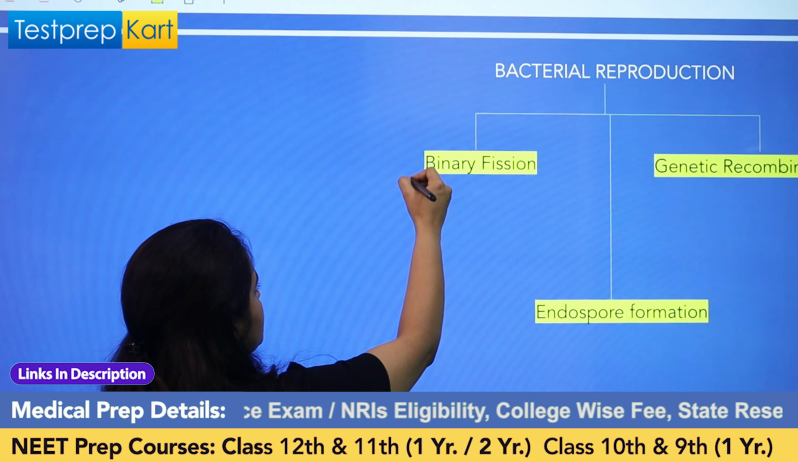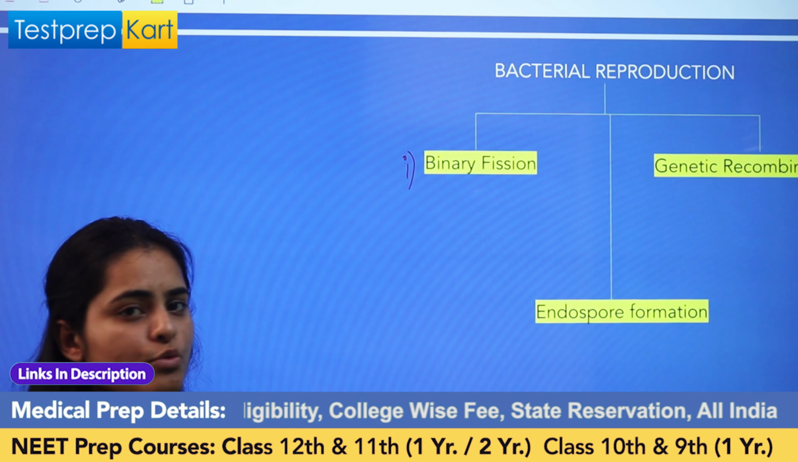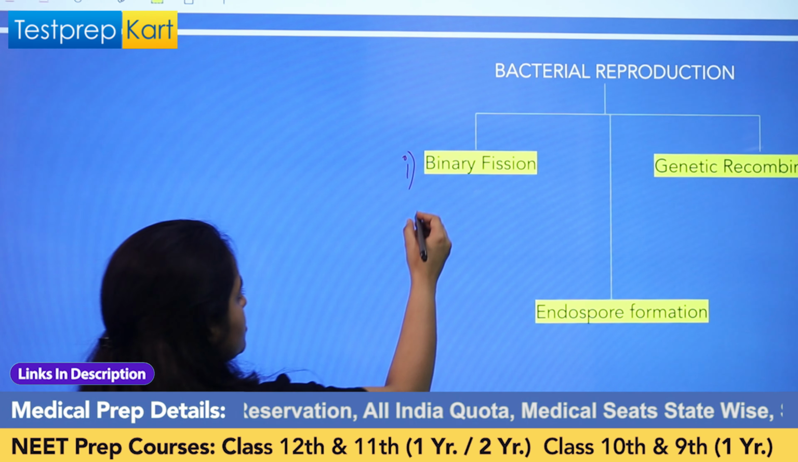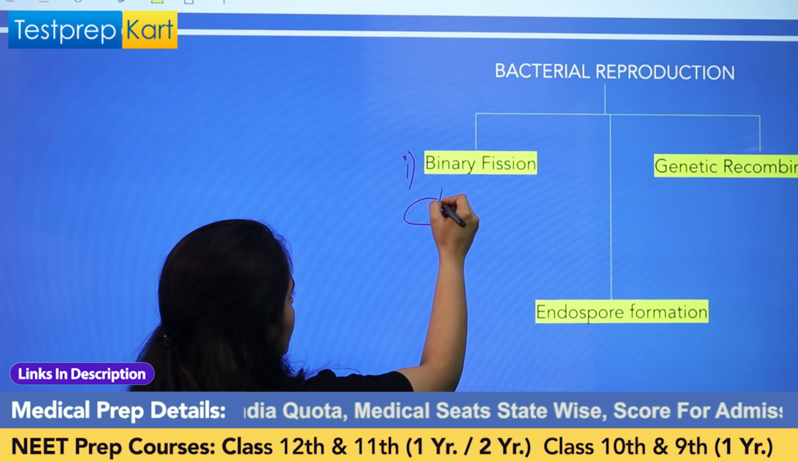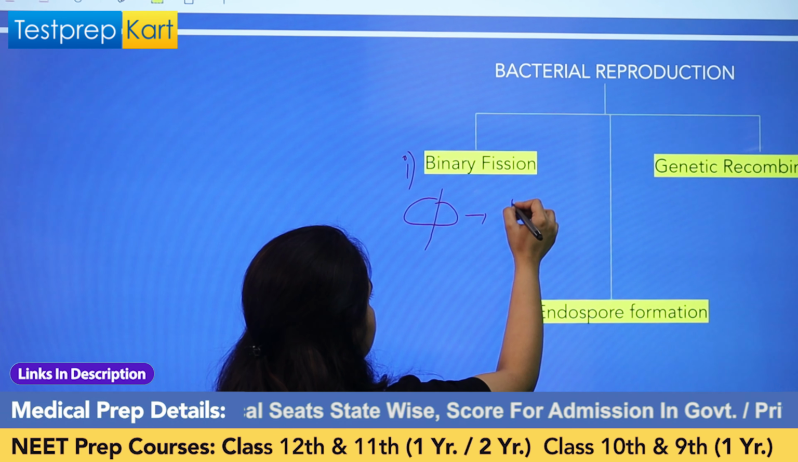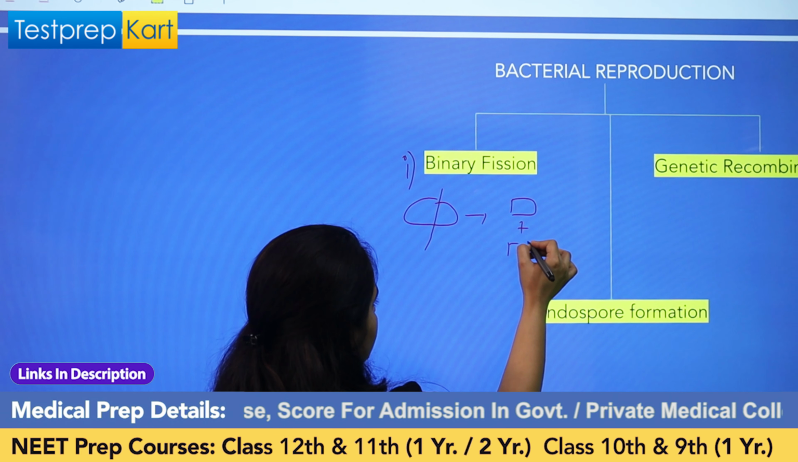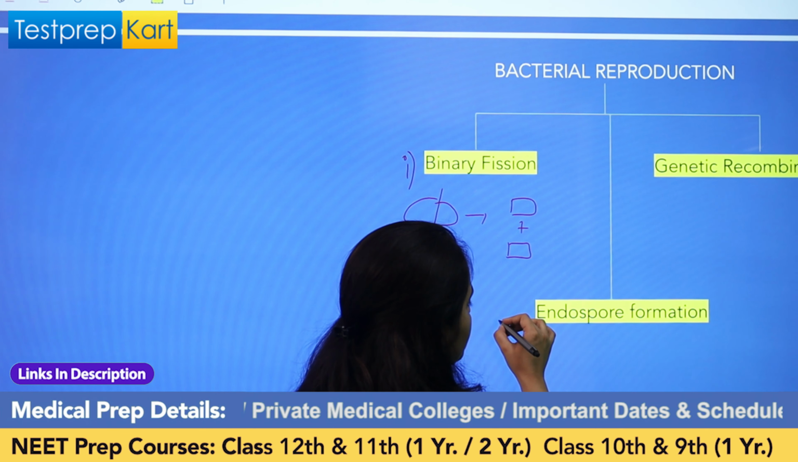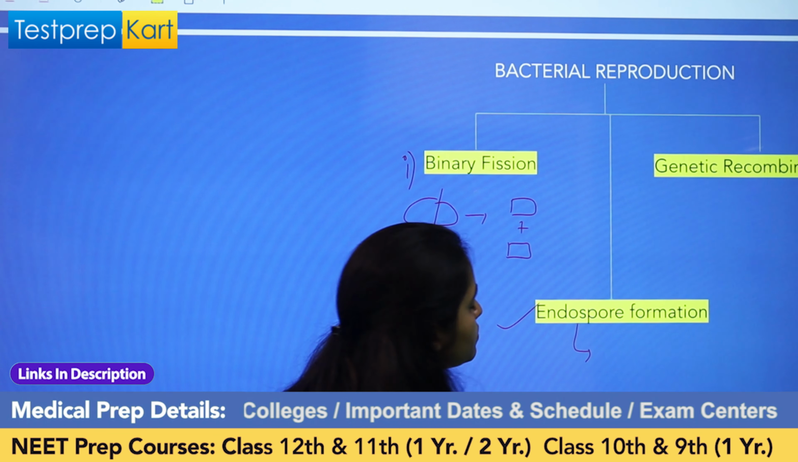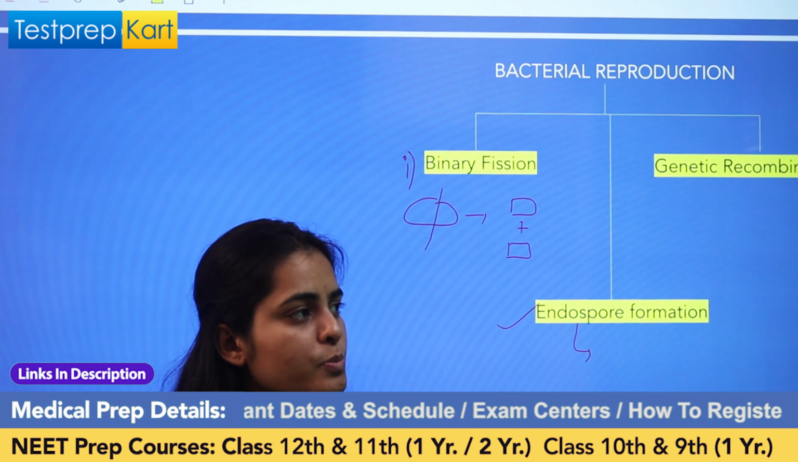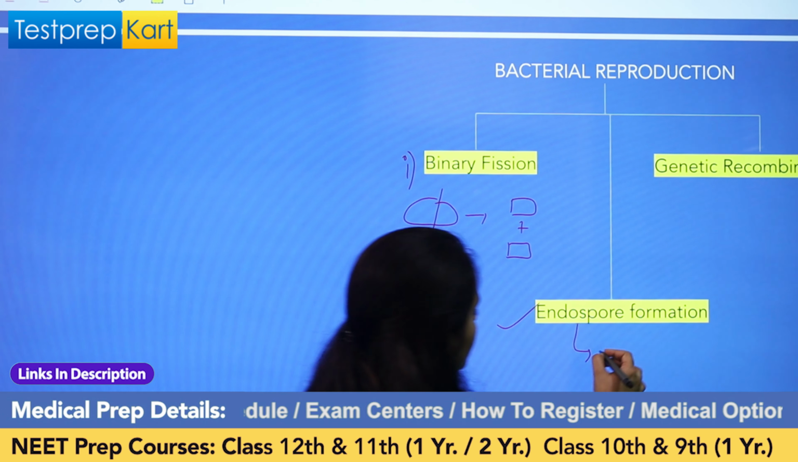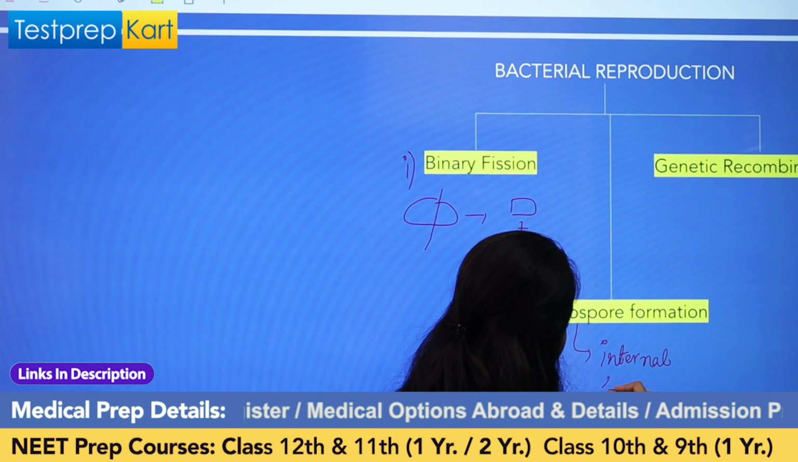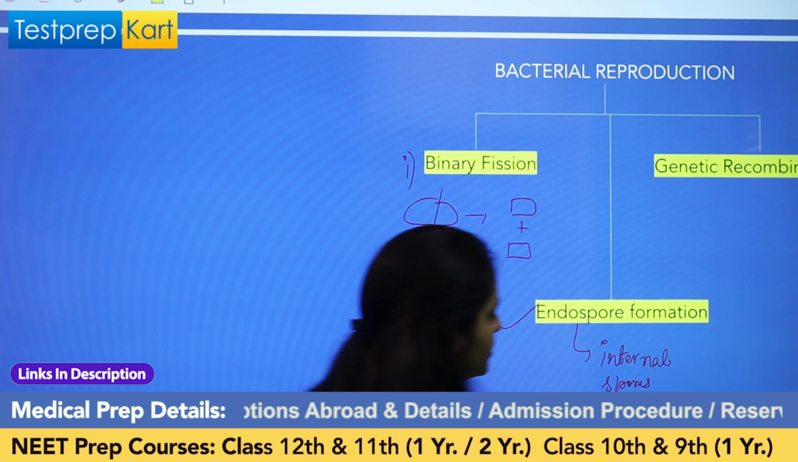First is binary fission. Binary fission, we know, is when one single bacterium divides its body into two bacteria, two individuals. That is known as binary fission. It will be divided from the center and then it will result in formation of two cells, right? This is binary fission. Then endospore formation. Endospore formation is the process of internal spore formation. Internal spores are formed, right?